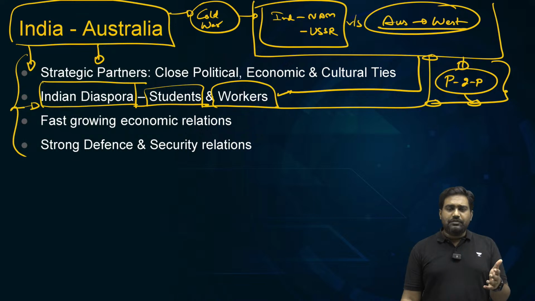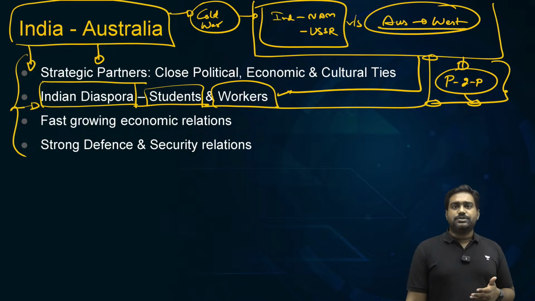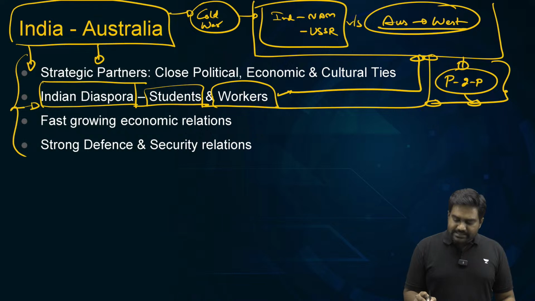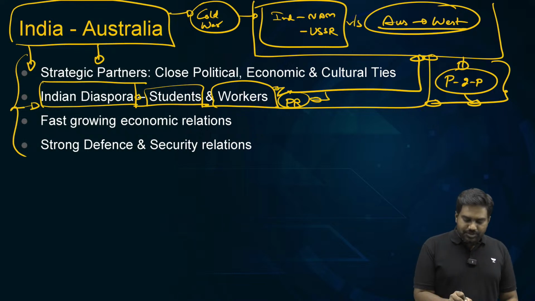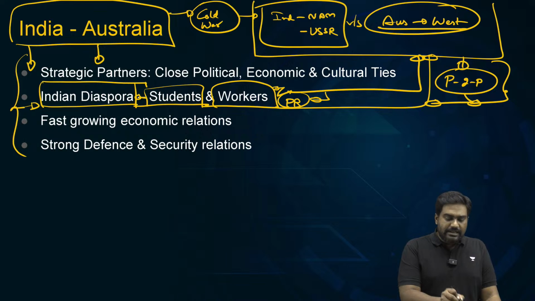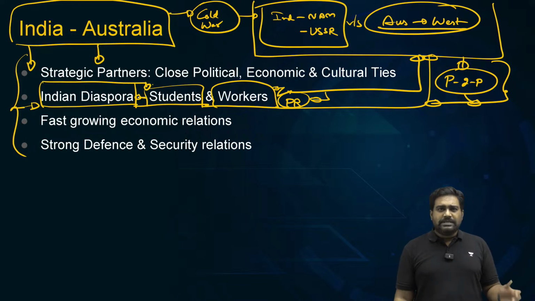Today, I'm sure all of you know that lakhs of students and workers aspire to go to countries like Australia to study, to settle down, to work. And for skilled and qualified Indians, it's quite easy to get a PR as well, permanent residency status, which allows you to have a better standard of life in Australia, contribute to the Australian economy, and thus contribute to the Indian economy as well. Don't think this is a brain drain.